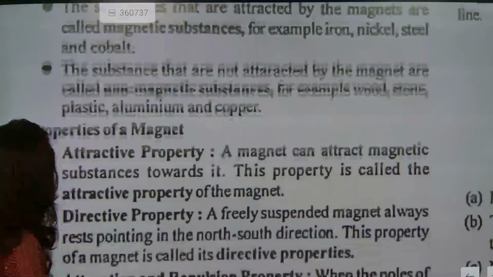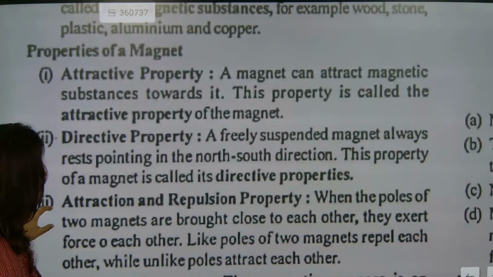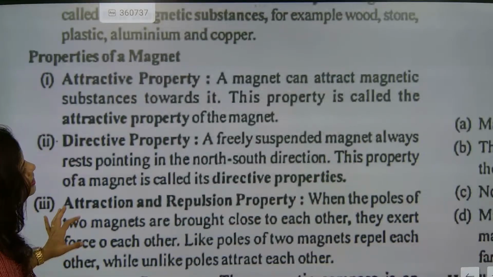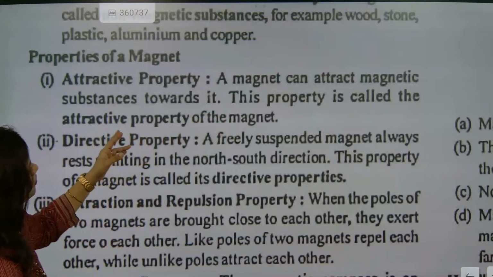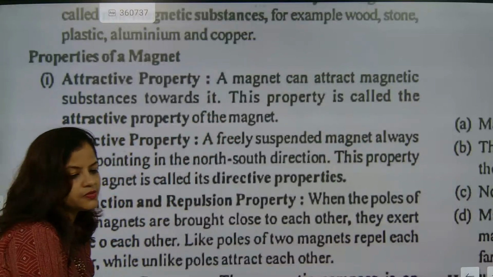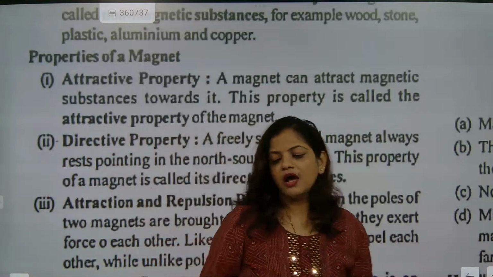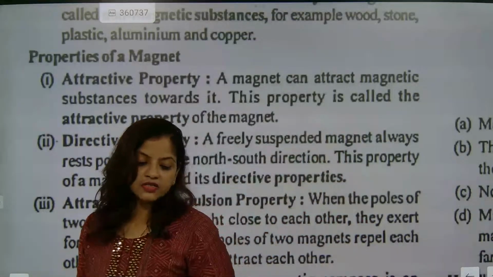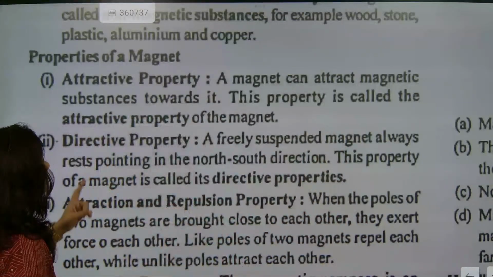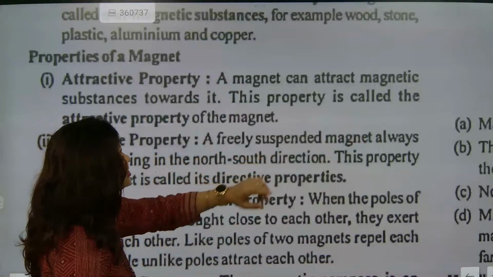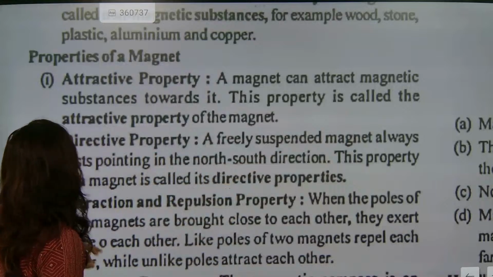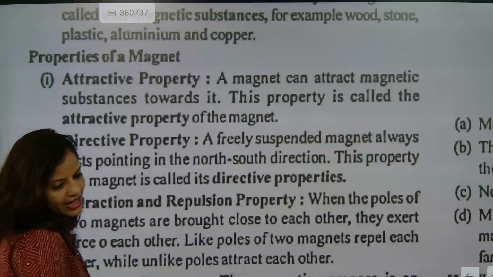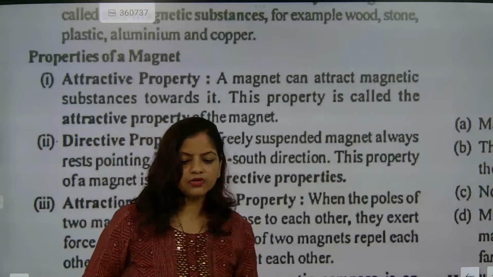Okay. Now we will go for properties of a magnet. Just now I discussed some of the properties of a magnet. So definitely we know that one property is called attractive property. The magnet can attract magnetic substances. Yes, we know that a magnet is attracting magnetic substances. So this is one of the properties. Directive property: a freely suspended magnet always rests pointing in the north-south direction. This property of a magnet is called directive property. So I'm going to discuss this property.